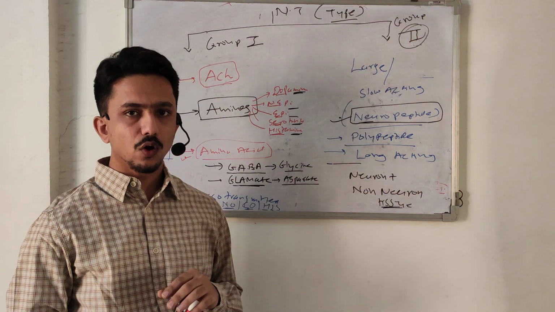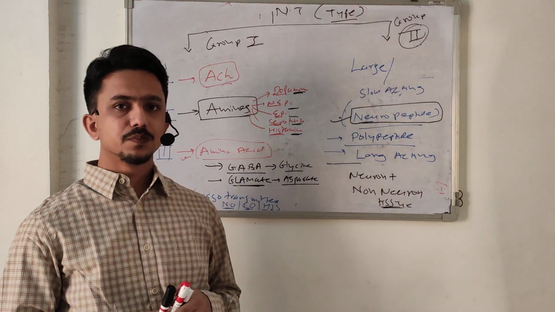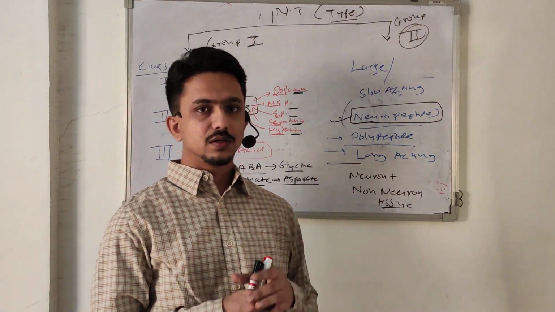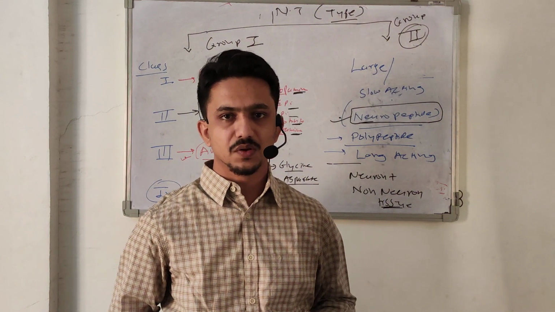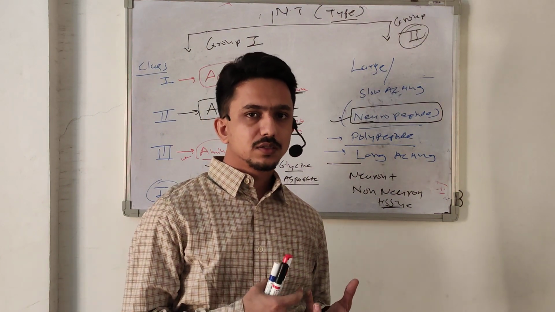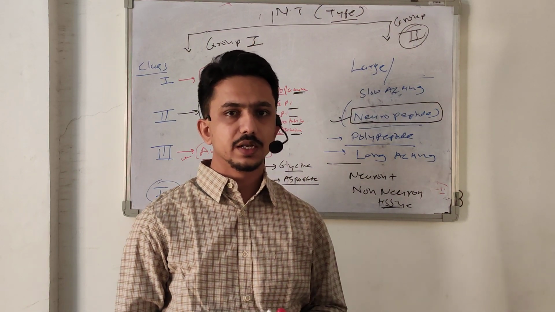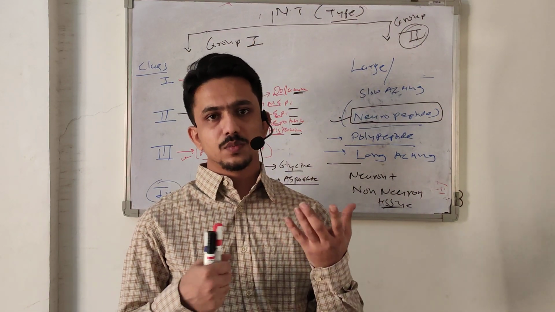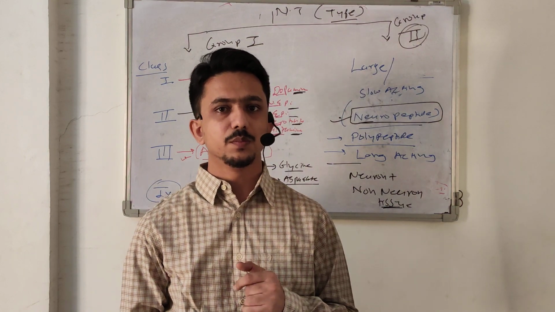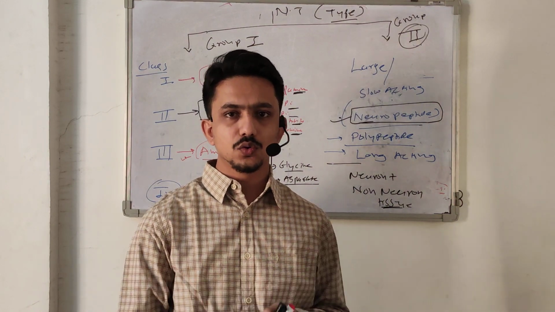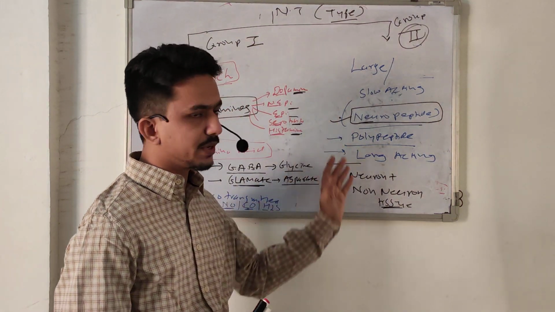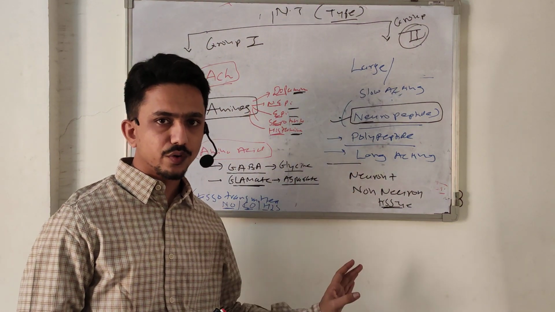Other than that, non-neuronal tissue such as the gut synthesizes secretin, gastrin, cholecystokinin. Also other tissues produce bradykinin, angiotensin 2. All are neuropeptides, and they are larger molecules.